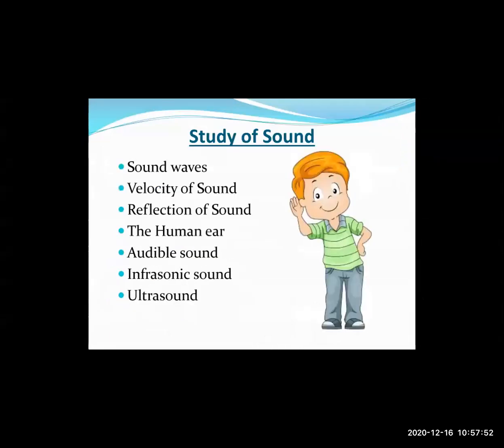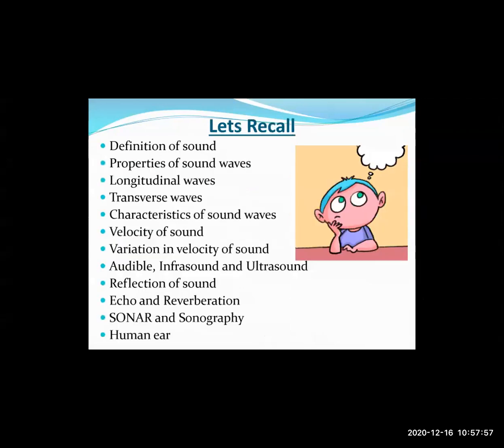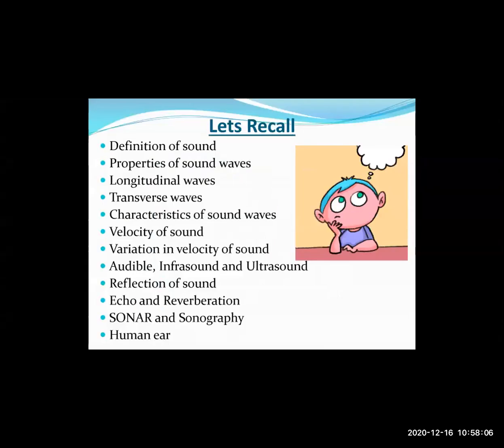Now these are topics that we have completed in the chapter. Let's go through what all content we have done. The topics are: definition of sound, properties of sound waves, longitudinal waves, transverse waves, characteristics of sound waves, velocity of sound, variation in velocity of sound, then audible, infrasound and ultrasound, reflection of sound, echo and reverberation, then sonar and sonography, and human ear.